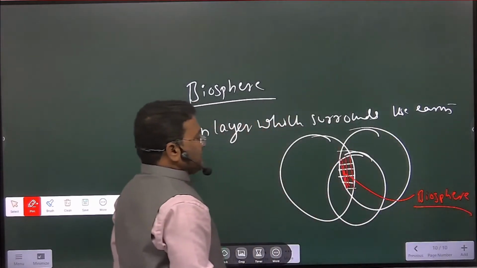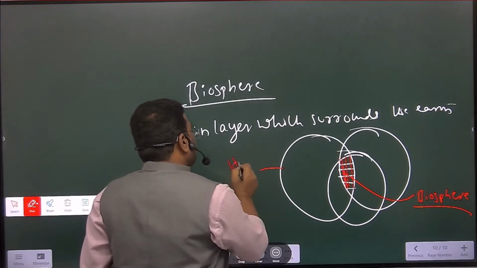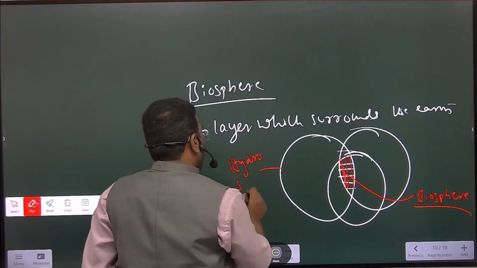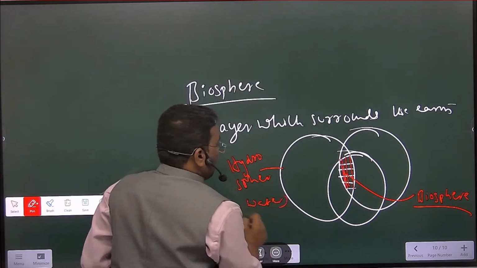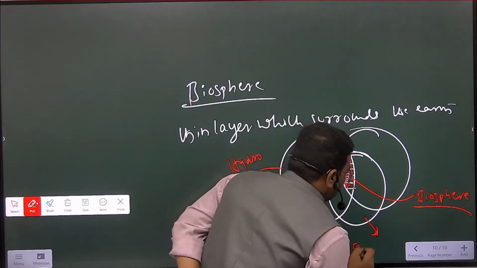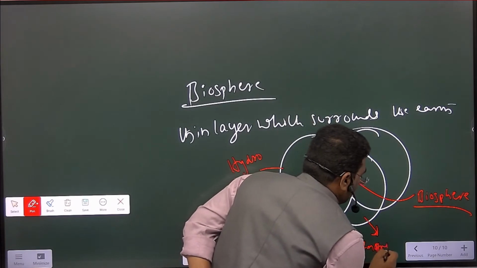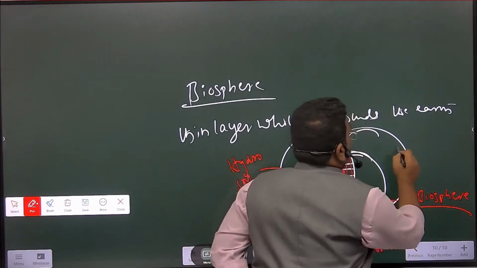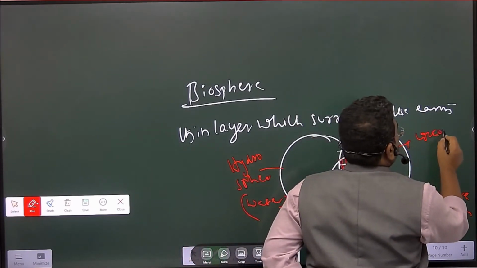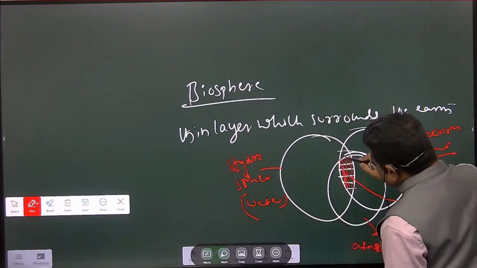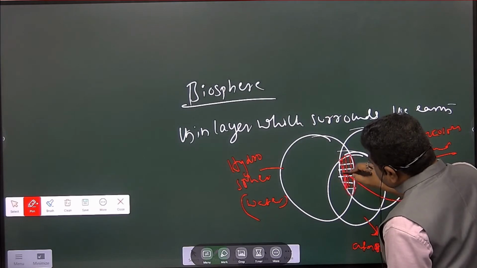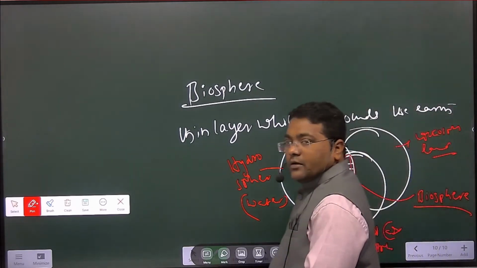I hope you are understanding. This one hydrosphere. Hydro बोलो तो water, and this one atmosphere means air, and this one lithosphere. Lithosphere बोलो तो land, है ना? So it's this zone, है ना? This zone is called biosphere.